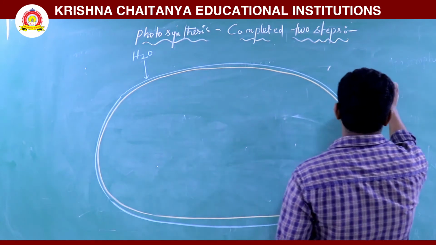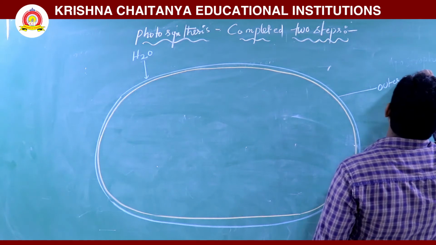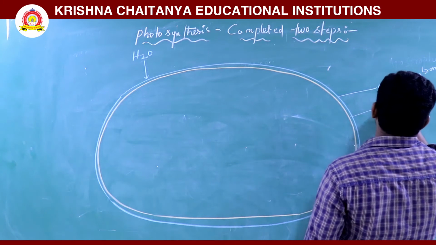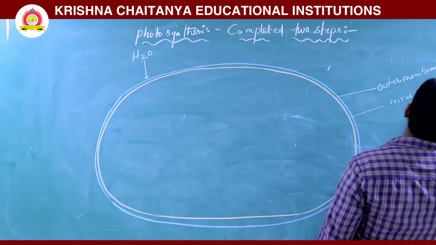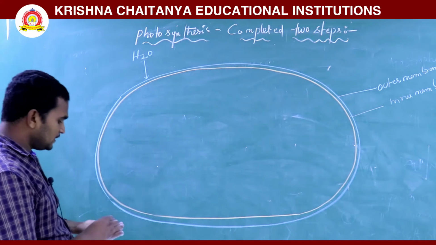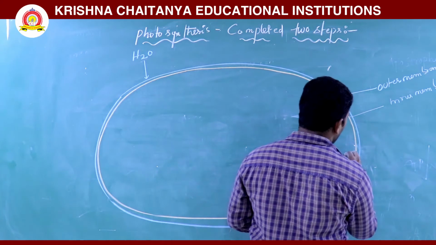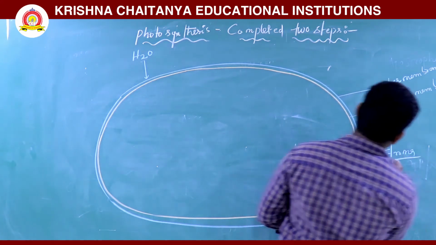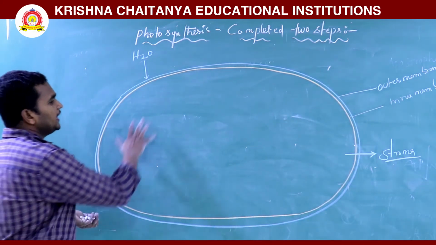This is the outer membrane. This is the inner membrane. Outer membrane and inner membrane are there. So the inner side, this entire fluid matrix is called the stroma. The matrix region is called the stroma, the fluid matrix.